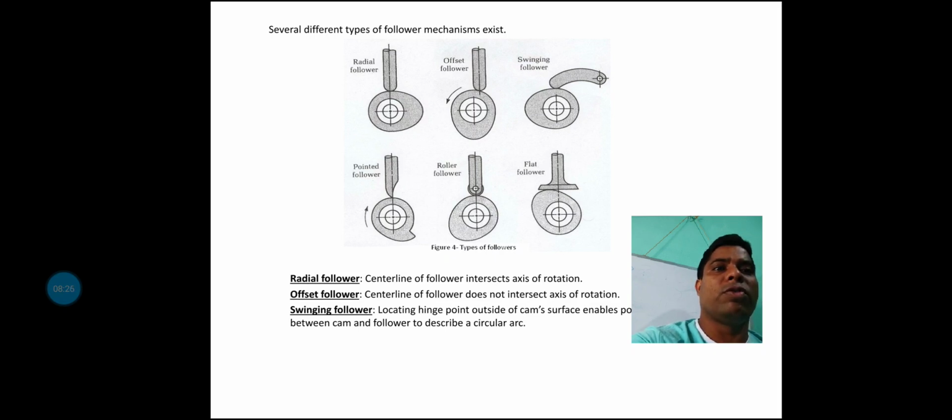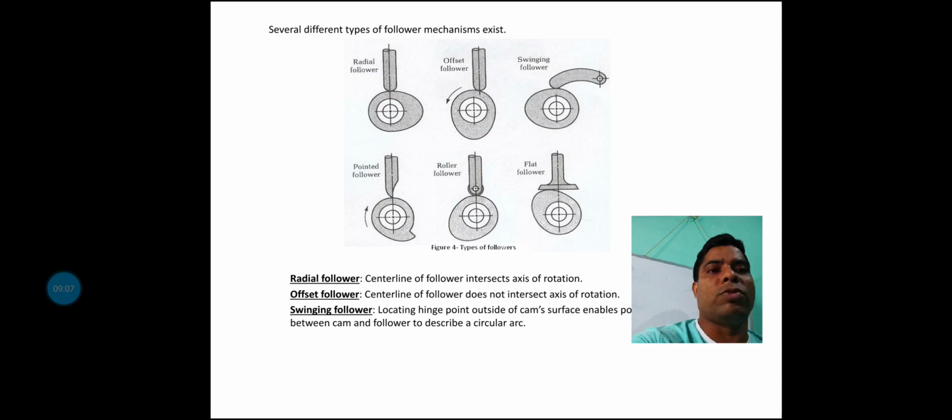Next is the swinging follower, which is also one special type of follower. One side is tightly hinged with the follower and the cam rotates with its motion. That motion is mainly controlled by the prime mover. Next, the pointed follower, that means point contact can happen in this case. The follower point touch conditions are also here.